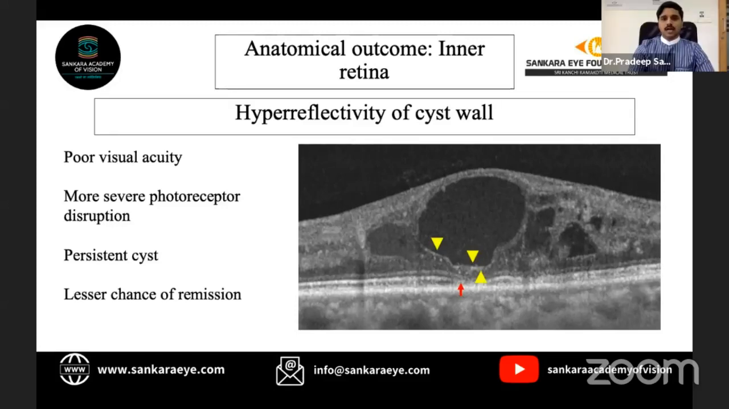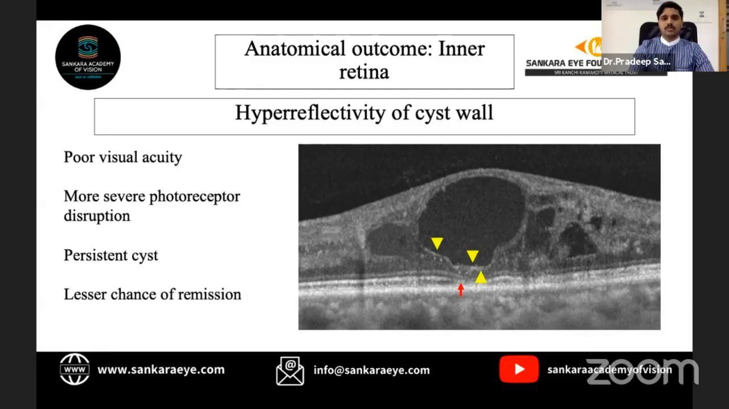Sure, thank you. Hyperreflectivity of cyst wall. Here we can see that in the cyst, the wall is hyperreflective and it usually indicates a more severe photoreceptor disruption, as we can see over here, which is evidenced by the loss of ellipsoid zone and external limiting membrane.